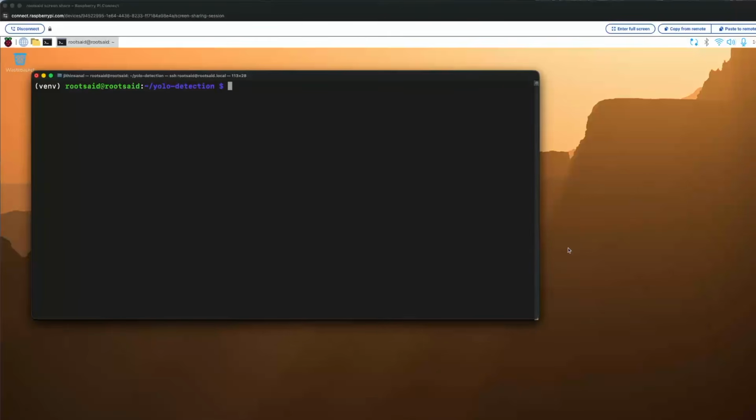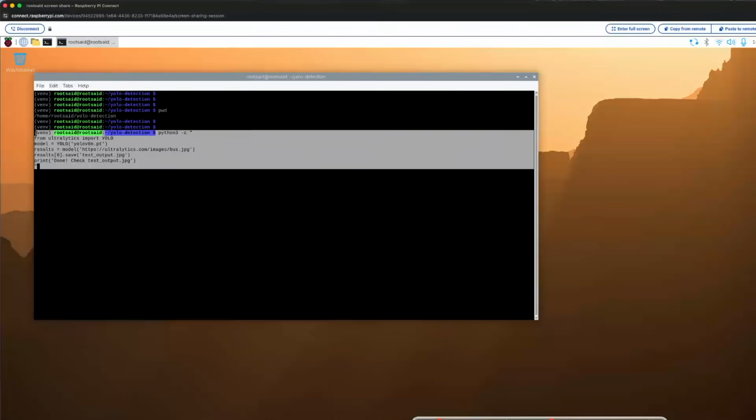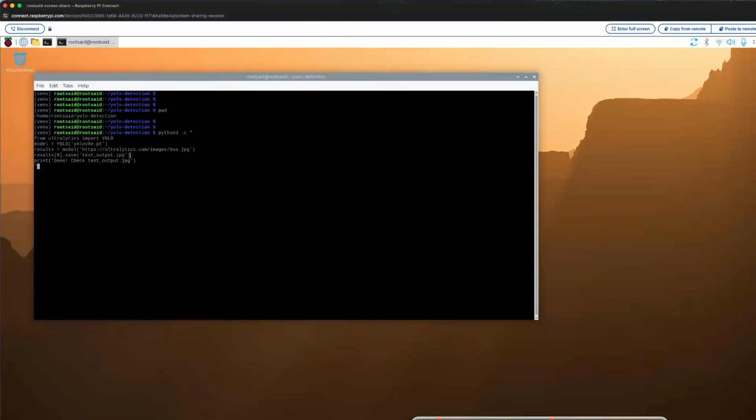Now, before bringing in the camera, let's run a quick test on a sample image just to make sure that YOLO and PyTorch are actually working. This little script downloads the YOLO V8 Nano model, that's the smallest, fastest version of YOLO, perfect for something like Raspberry Pi. It's only about 6 megabytes. Then it runs detection on a sample street photo and saves the result. And now it is running. It might take a few minutes.